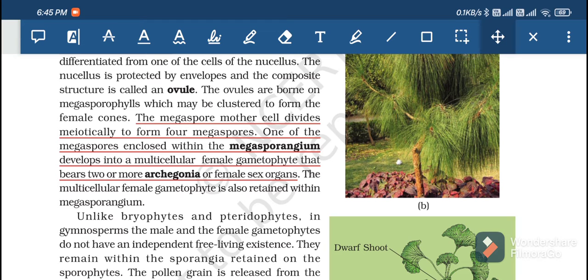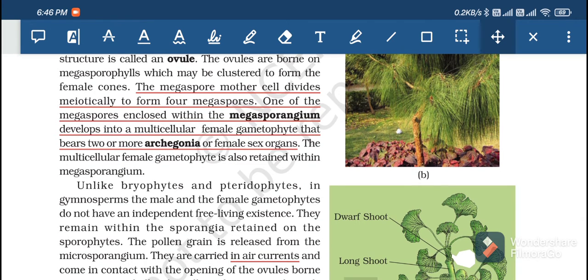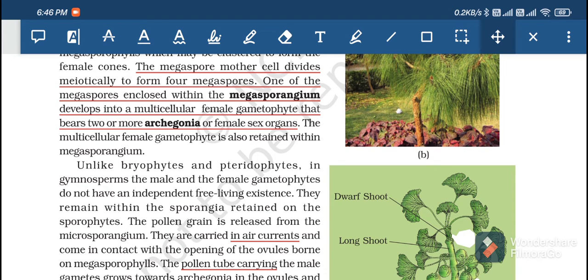One of the megaspores enclosed within the megasporangium develops into a multicellular female gametophyte that bears 2 or more archegonia, or female sex organs. The multicellular female gametophyte is also retained within the megasporangium.